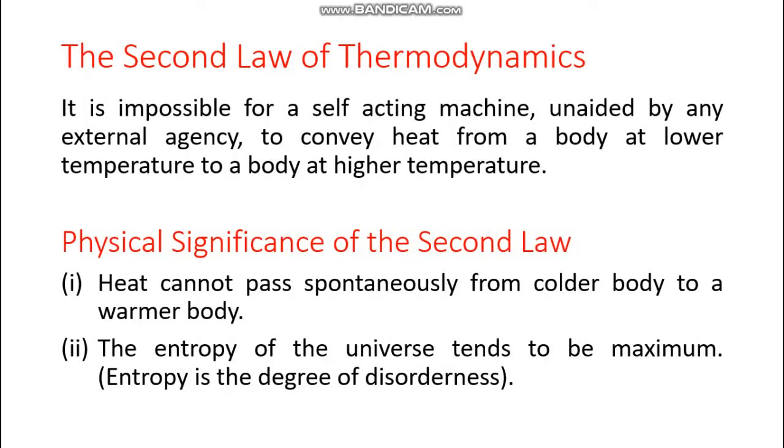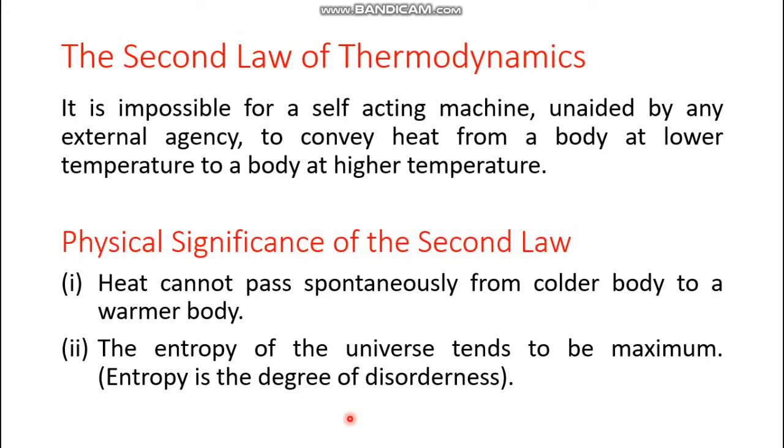So what about its physical significance? It has two very important physical significances. First, heat cannot pass spontaneously from a colder body to a warmer body. That means the second law says that if there is no temperature difference, heat cannot pass from one body to another. And if there is a temperature difference, heat can pass, but in which direction? The heat would only pass from the body at higher temperature to the body at lower temperature. This is the first physical significance of the second law of thermodynamics. And the second physical significance?